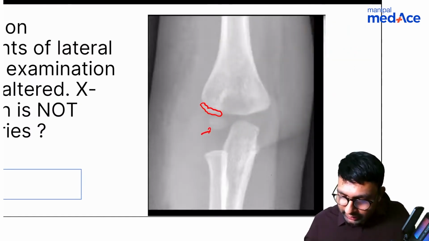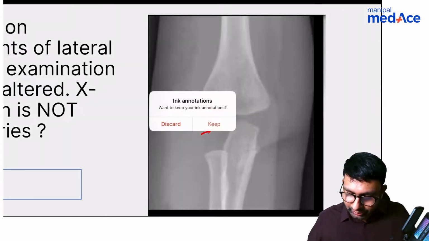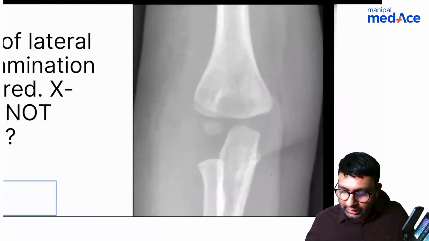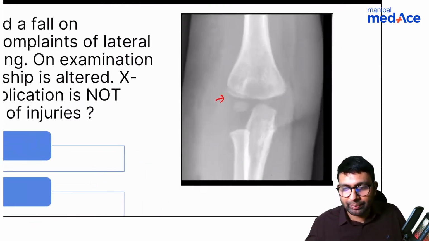I'll show you this X-ray again. I'll try to erase my marking. See here. Can you see this fracture here? This is a lateral condyle humerus fracture. Dr. Jain, you are absolutely right.